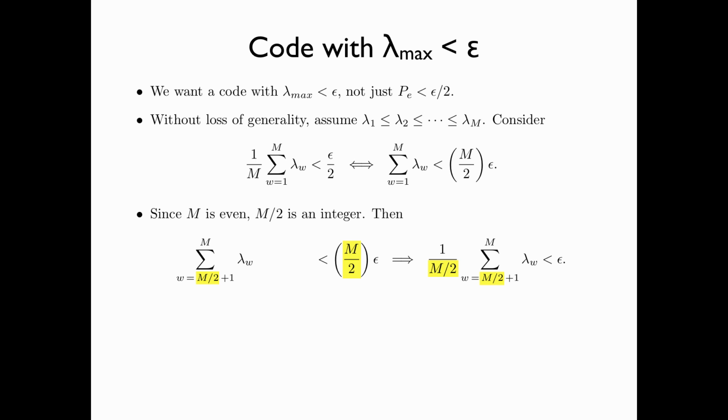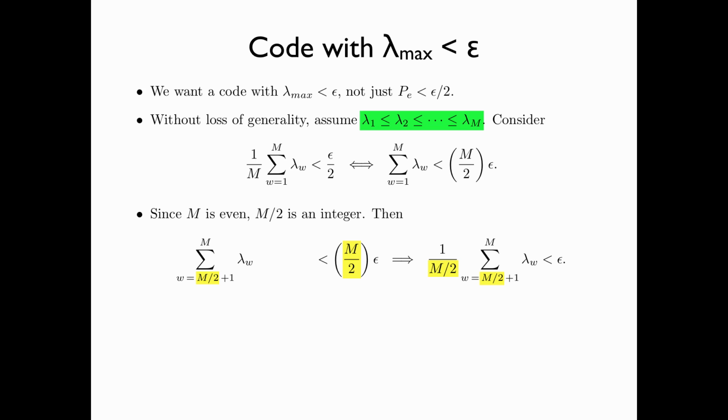From this, we have 1 over M over 2 times the second half of the summation is less than epsilon. As there are exactly M over 2 terms in the second half of the summation, this means that the average of all the lambda w's for w from M over 2 plus 1 to M is less than epsilon.